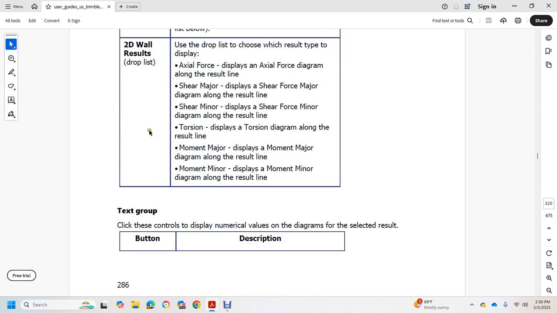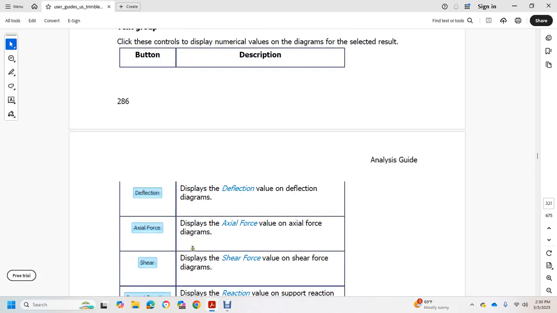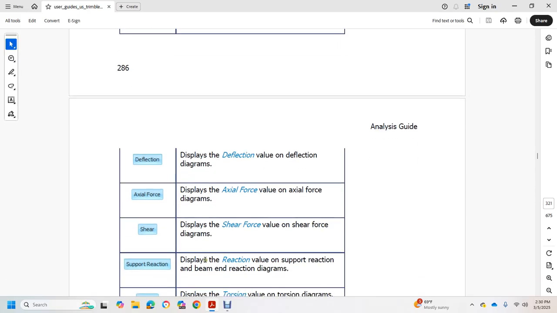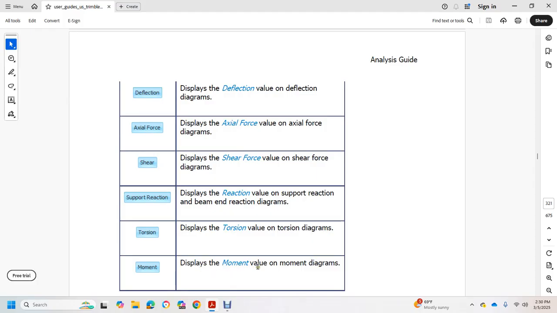Or the text group. Click these controls to display the numeric value of the diagram. Select the result from the button in description: deflection displays the deflection value with the deflection diagram; axial force displays the axial force value with the axial force diagram; shear displays the shear value with the shear force diagram; support reaction displays the reaction value with the support reaction and the end reaction diagram; torsion displays the torsion value with the torsion diagrams; and moment displays the moment value with the moment diagrams.